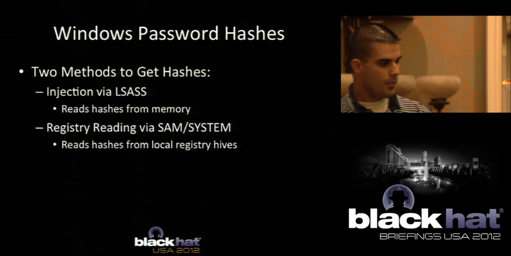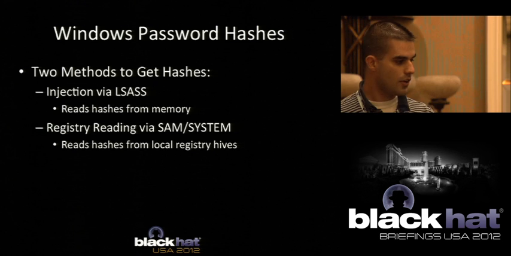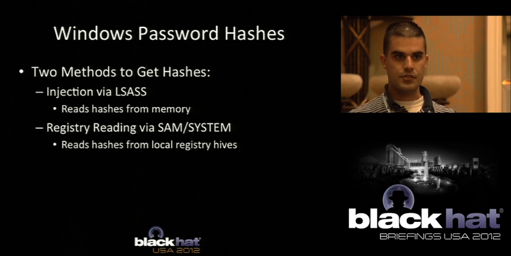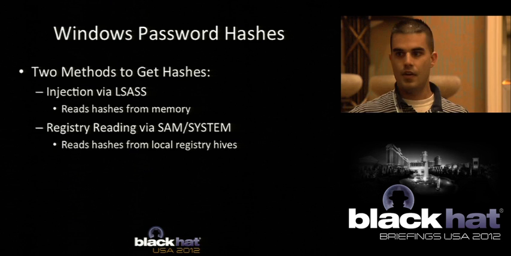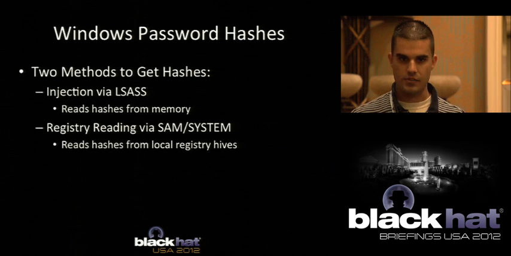But the two main ways to access hashes on Windows systems is to either inject into the LSASS process, and tools like FGDump and PWDump6 do this. They'll load a DLL right into memory. And with the debug privileges, the high level of privileges they have, they can access the hashes.